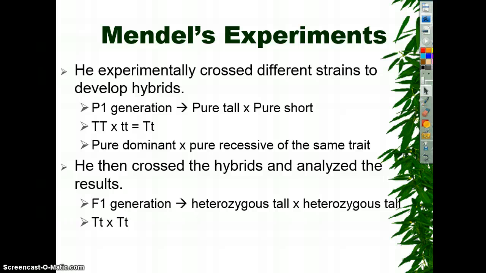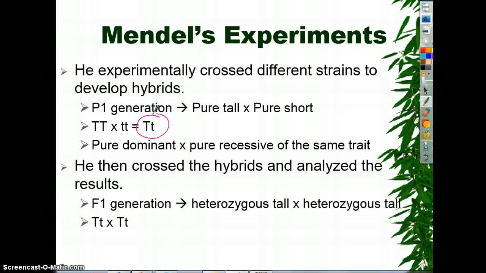Then, like I mentioned earlier, he decided to cross the hybrids and analyze the result. So he wanted to take these children made here and cross them among themselves. He called this generation the F1 generation, and F stands for filial, which means son in Latin. So he took the first set of children, F1, and crossed them among themselves.